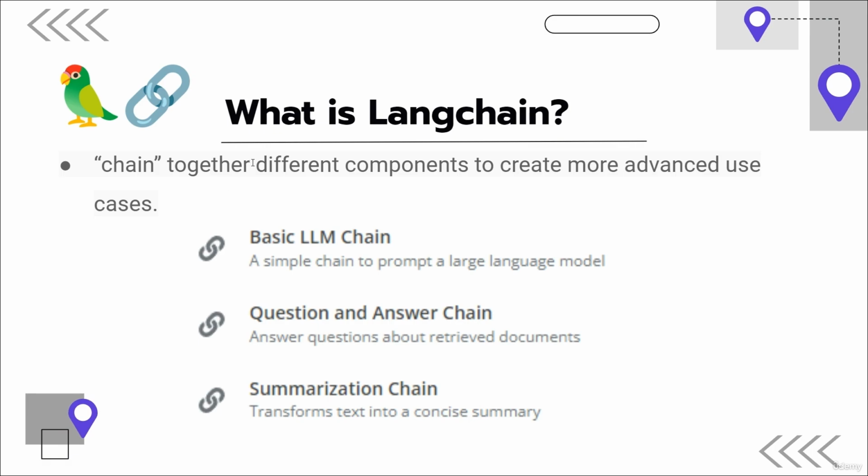For example, a basic large language model chain allows you to associate a large language model like GPT 3.5 with a prompt that you would like the large language model to use. A question and answer chain can answer questions and retrieve documents from a vector store. We'll see that in an example later in the course about a project for chat Q&A. A summarization chain transforms text into a concise summary. These can be used individually or one after the other in a chain fashion, making the application more powerful through the concept of composition. We'll be using a number of these chains in this section to implement the project.